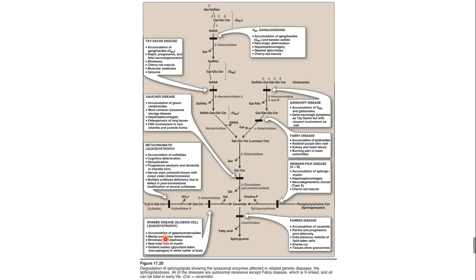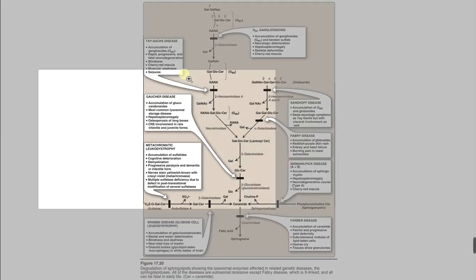And this is ultimately the degradation of sphingolipids by lysosomal enzymes, affected in different genetic diseases. And all the diseases are autosomal recessive, I think except one disease, Fabry's disease, which is X-linked, and all the others can be fatal, okay, in early life. The patient will not survive, unfortunately, because of mental retardation and abnormal liver function and kidney function, and this may lead to abnormality in normal metabolism and leads to death. I will elaborate on this one.